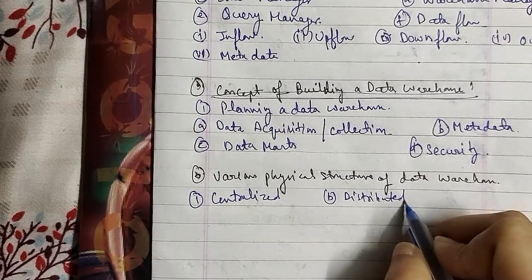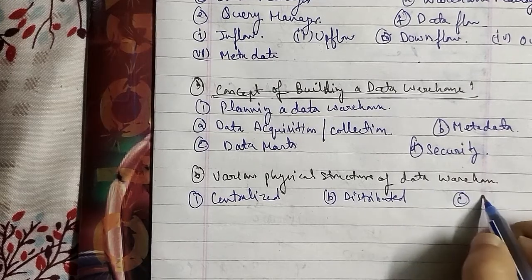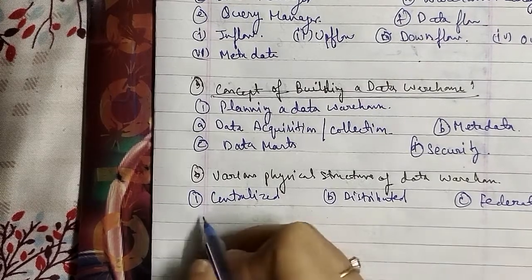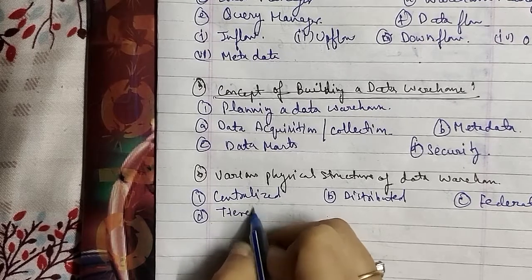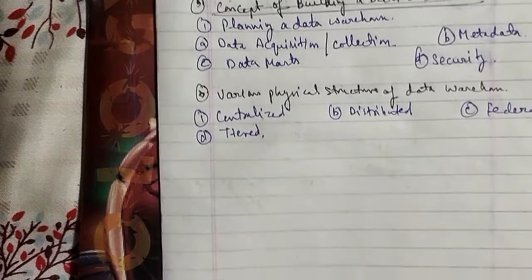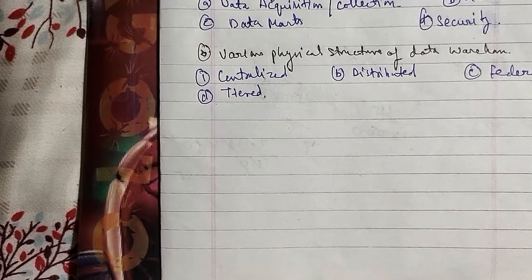The third we have is federated. And of course the fourth we have is tiered. Now we'll go ahead with a diagram for each of them, and what we have for the centralized here.